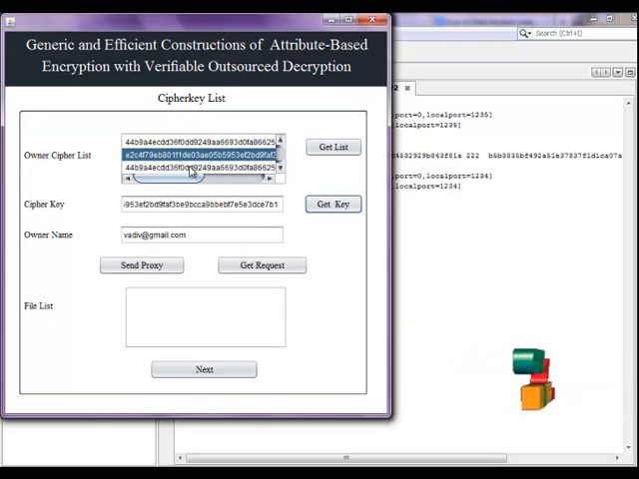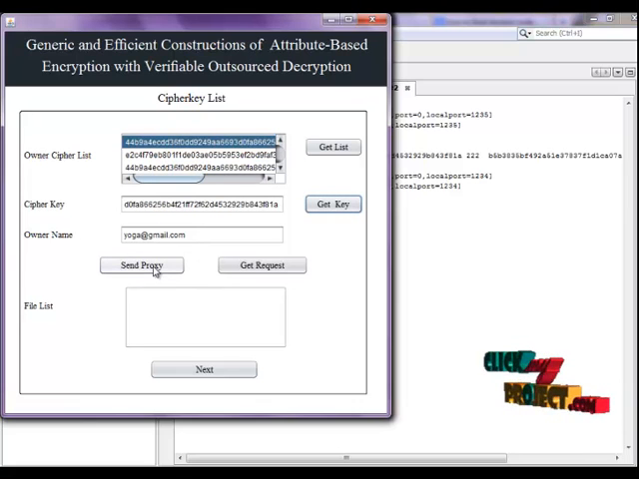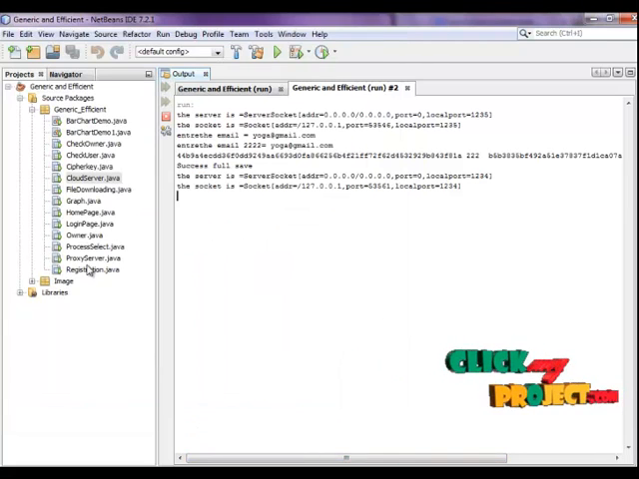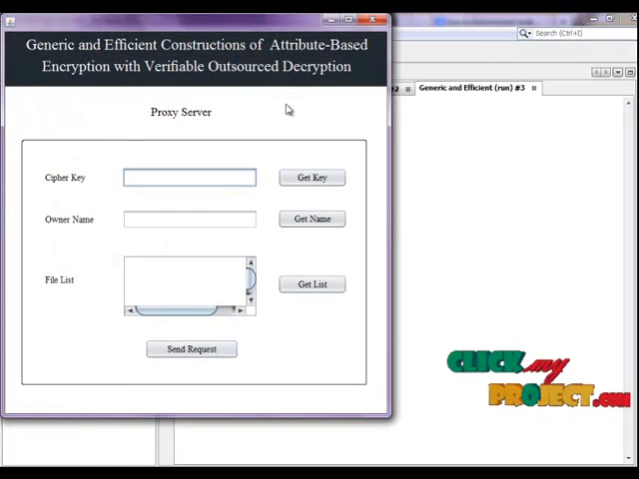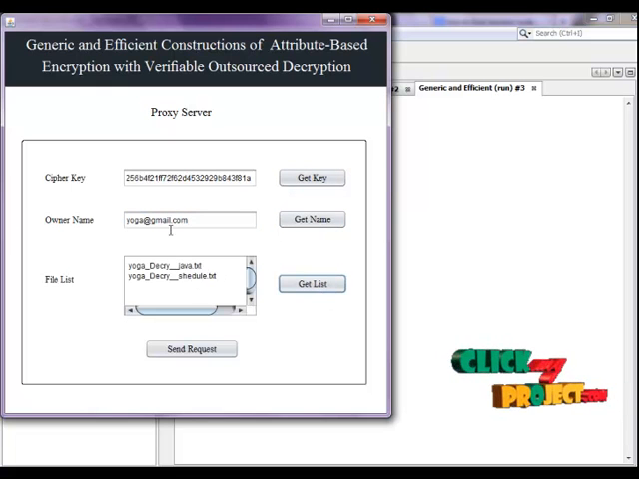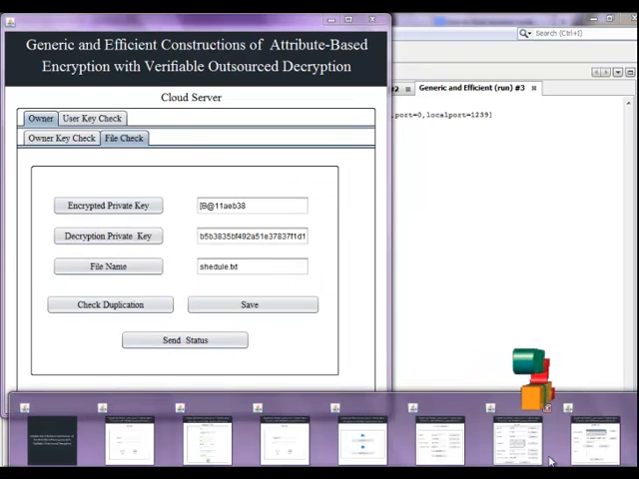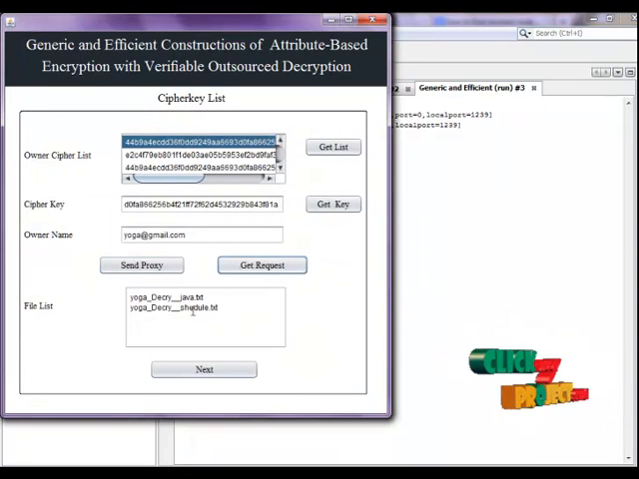This is the owner list, and now I get my keys. Send to the proxy. The proxy server now starts to run. So this is the proxy server. Get the key and then the file name. This is the owner, and get all the file list, schedule. Already sent the Java text. So send the request. Get the request, receive the file list. So this is the whole file list, and you can download it.